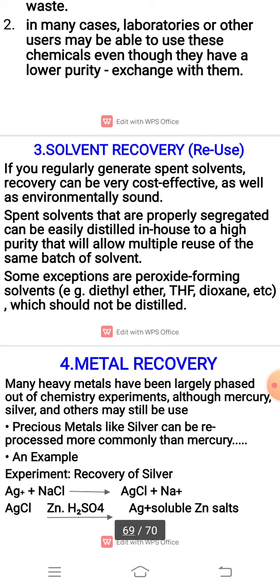The next is metal recovery. Many heavy metals have been largely phased out of chemistry experiments, although mercury, silver and others may still be used. Precious metals like silver can be reprocessed more commonly than mercury. For example, an experiment is the recovery of silver: Ag+ with NaCl gives AgCl plus Na+. The next reaction is AgCl reacting with zinc and H2SO4. It gives Ag plus a soluble zinc salt.